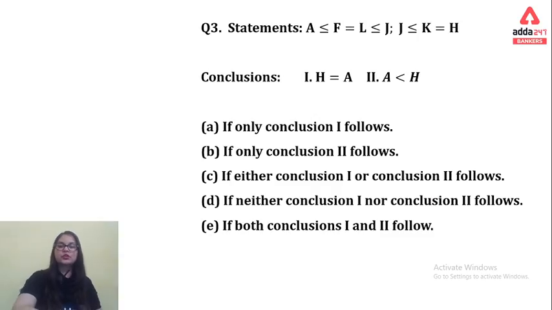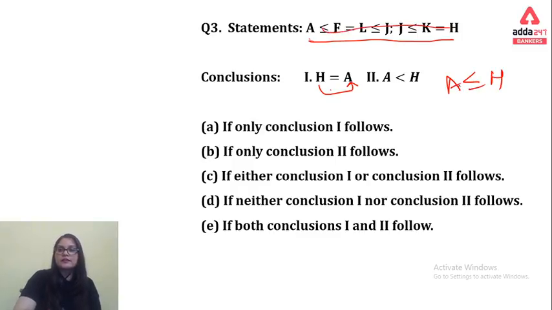Coming on to the next, question number 3 is this. We require the relationship between H and A. Here is your H and here is your A. We go through with H and A. So H is equal to A, A is equal to H. It means the same, but having 50% right information. So we go with can't say.